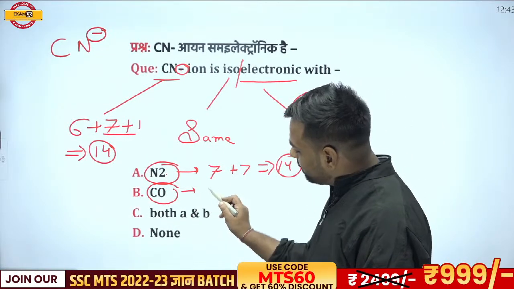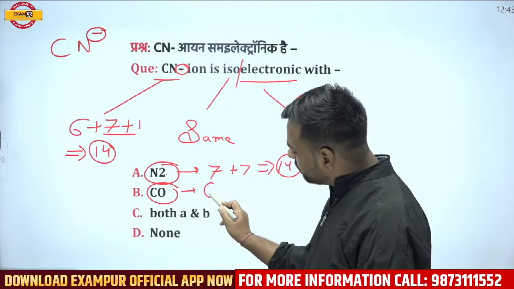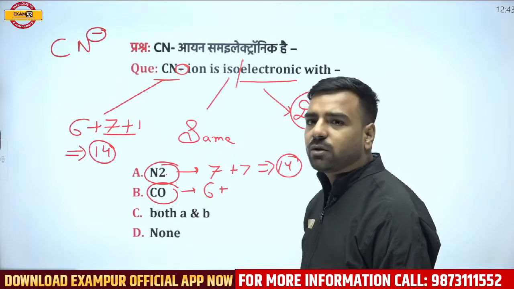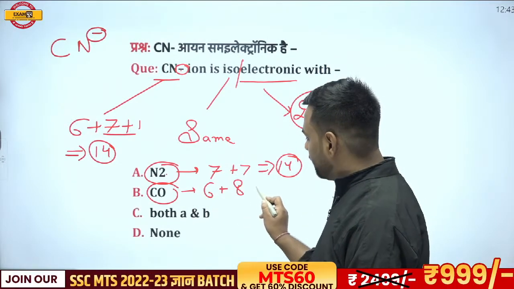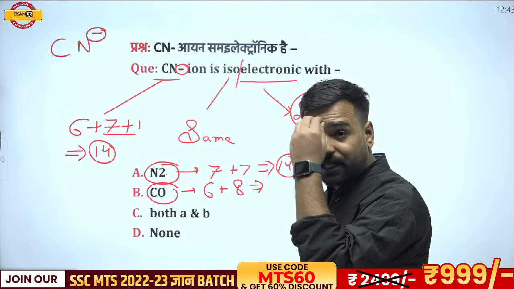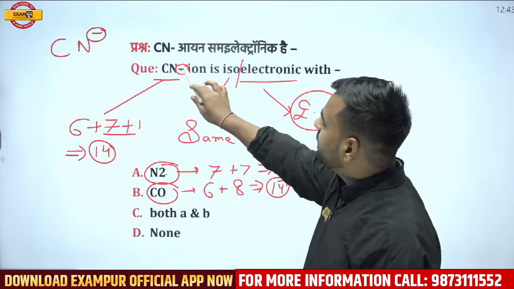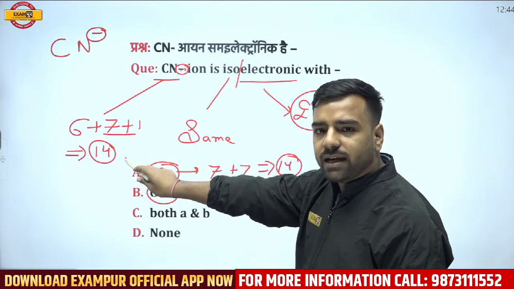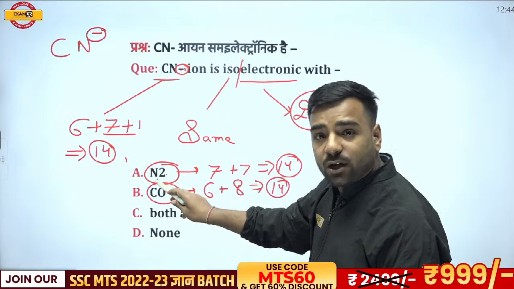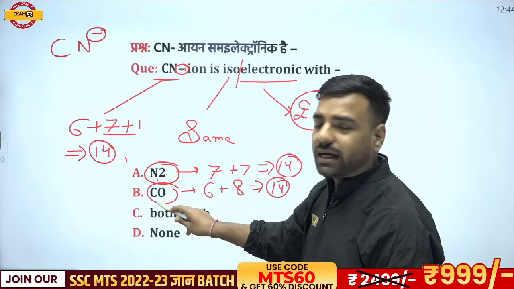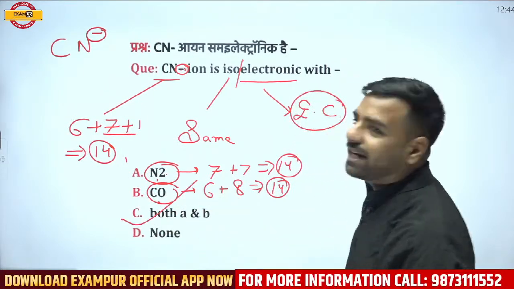Now talk about C. So we have carbon, number of electrons 6 over there. In the similar manner, if I talk about oxygen, it is 8. So I should try to add them up. If I add this 6 and 8, it will be 14 again. So CN minus was having 14 electrons. It is isoelectronic with A and also isoelectronic with B. So what is the correct answer? The correct answer is going to be both A and B.